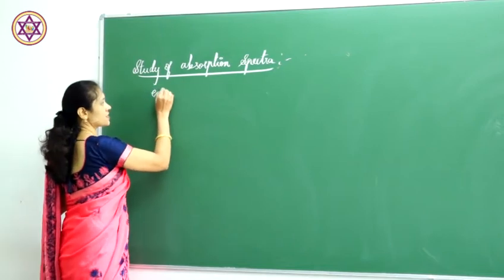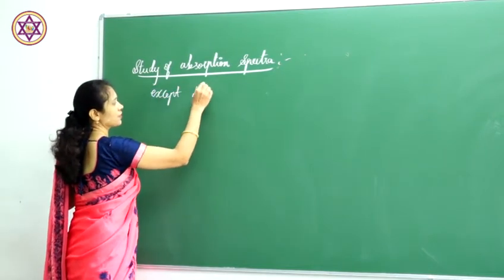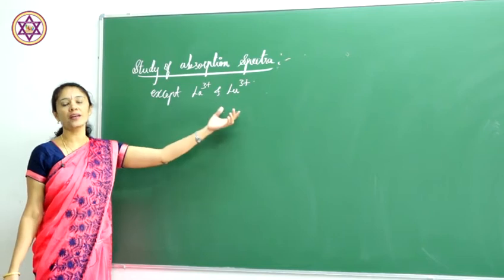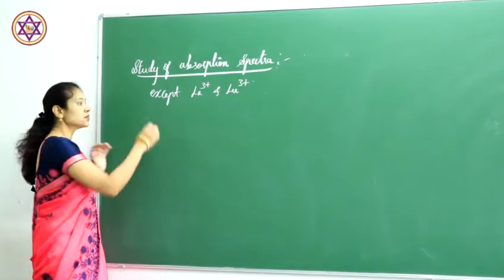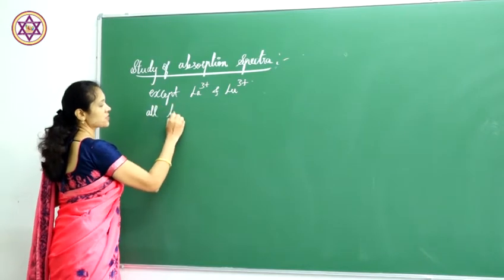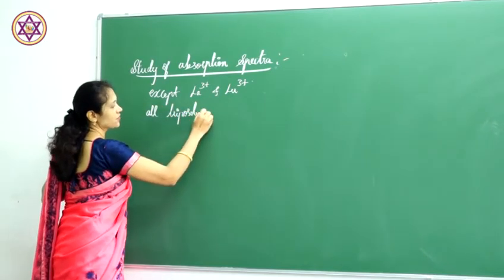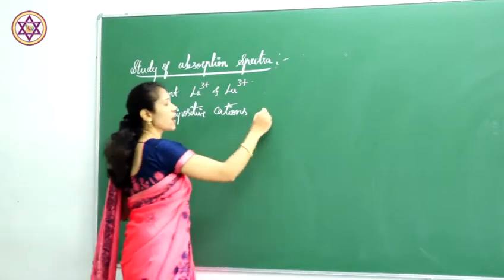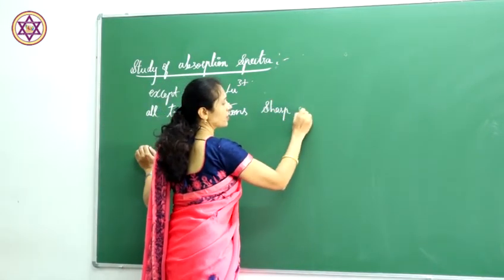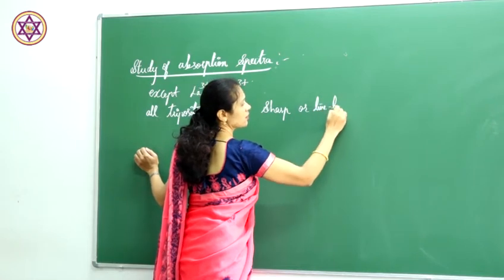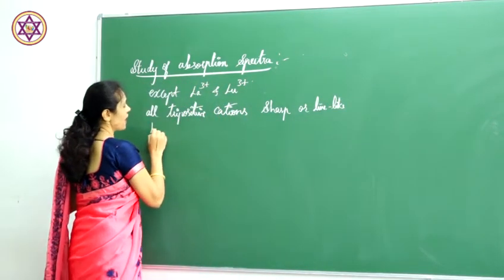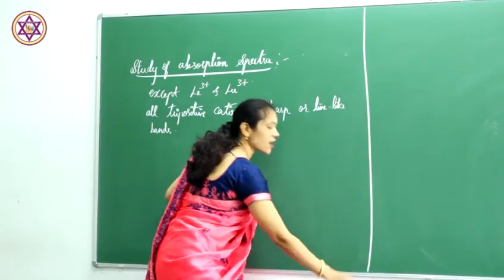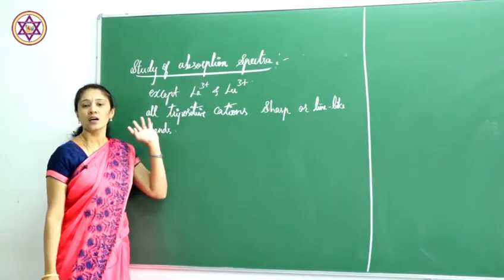Except for lanthanum 3+ and lutetium 3+, all the tripositive lanthanide cations show sharp, line-like bands in the absorption spectra.